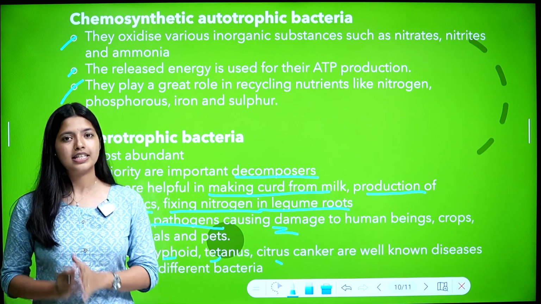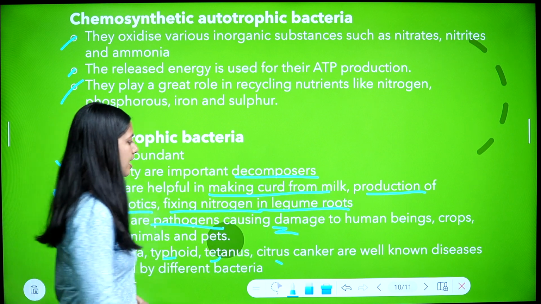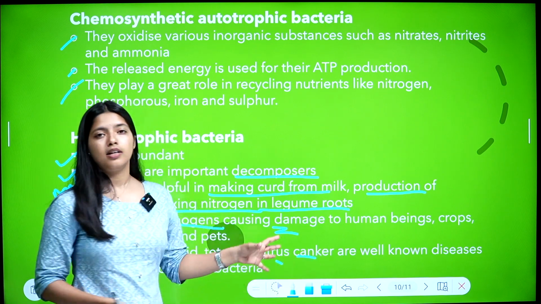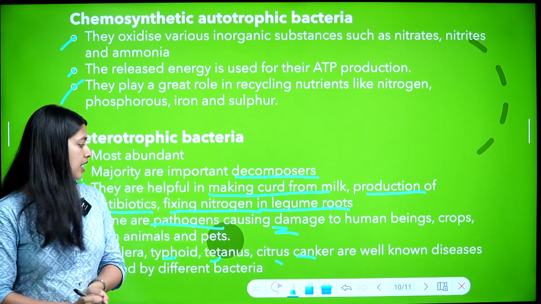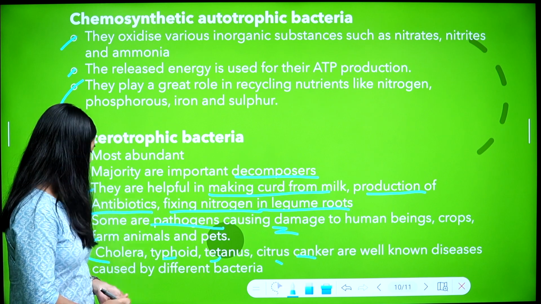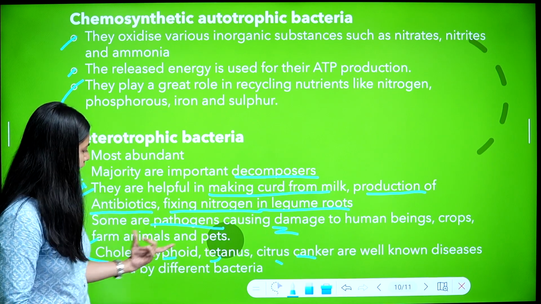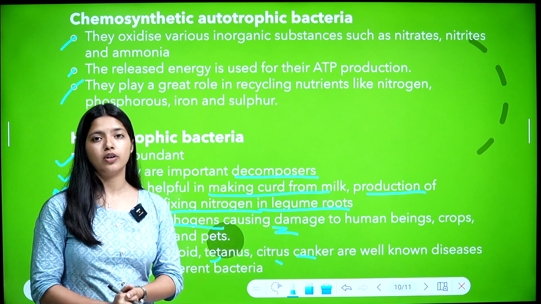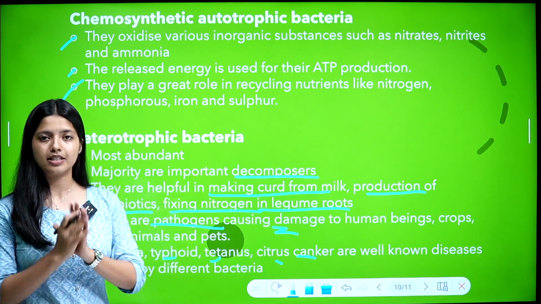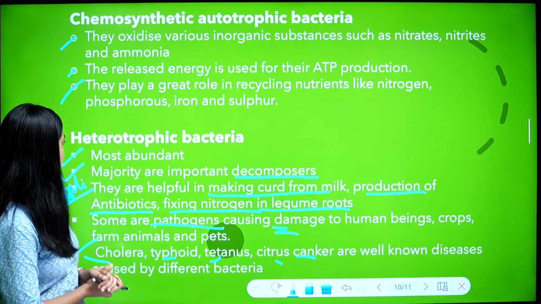Is that clear? Citrus canker is a disease in plants, a plant disease, and all these others are animal diseases: cholera, typhoid, tetanus. These are well-known diseases caused by bacteria. Is this portion clear? I hope it is.